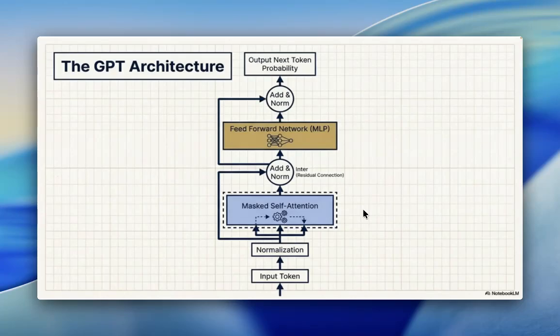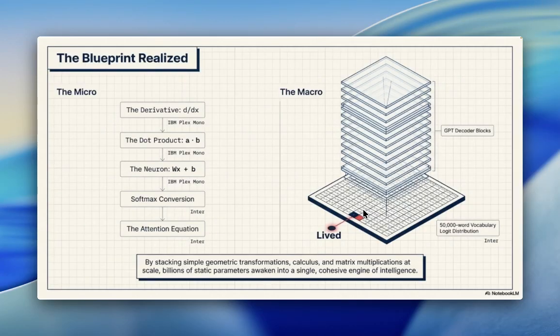The GPT architecture. Output next token probability, add and norm, feed forward network MLP, add and norm with residual connection, masked self-attention, input token, and then normalize. So when you have an input token, you are normalizing, then you are masking the self-attention, you are adding the normalization, then you are feeding the neural network, and then again you are adding the normalization, and then the output next token probability.